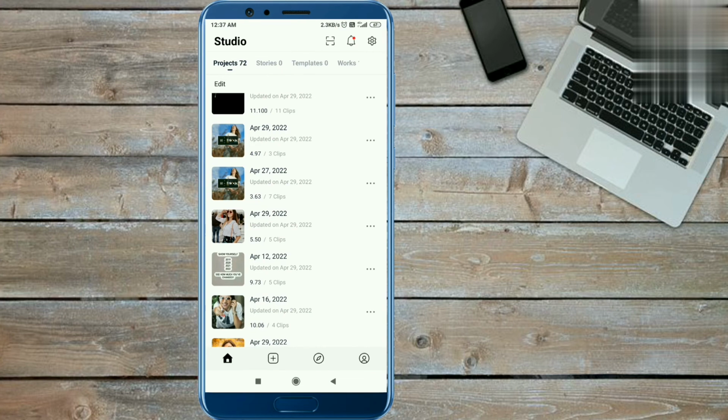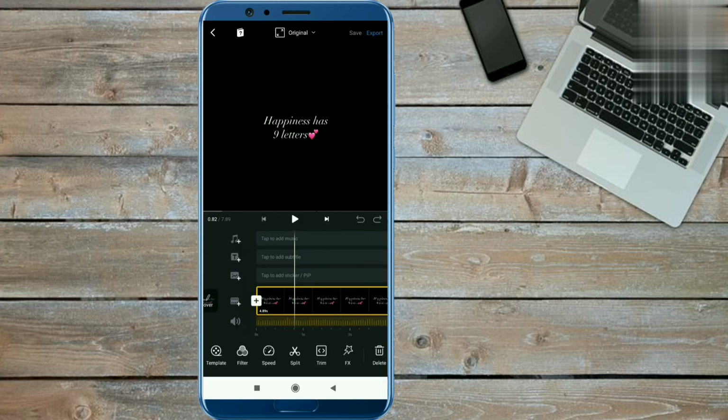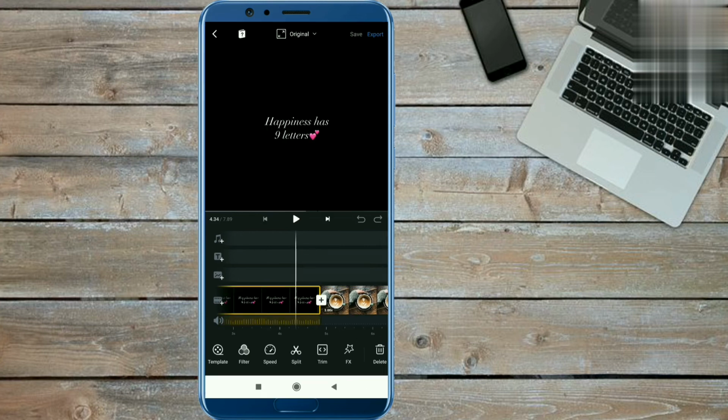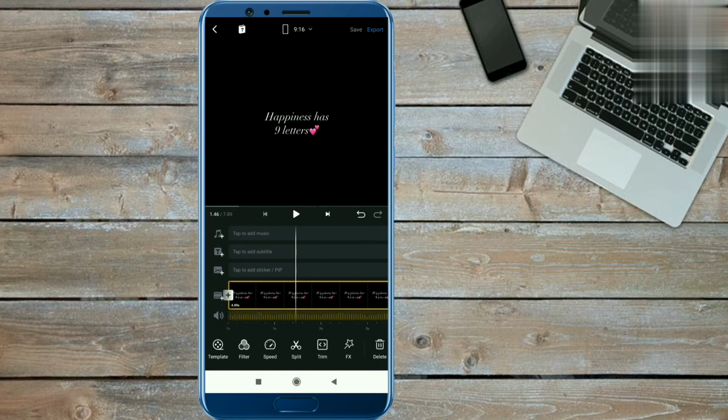To import the text template and one photo from your phone library, click on the plus icon and the new project option. So in this way you can see how to take photos. Now you select the ratio of 9:16 and then we will add music here. The music link is given in the description.